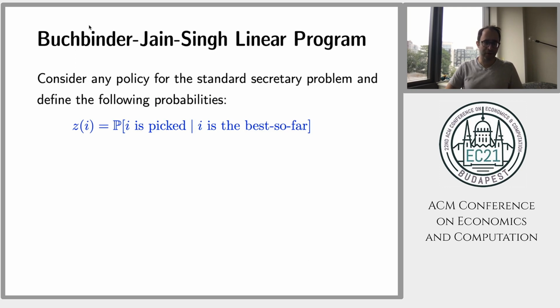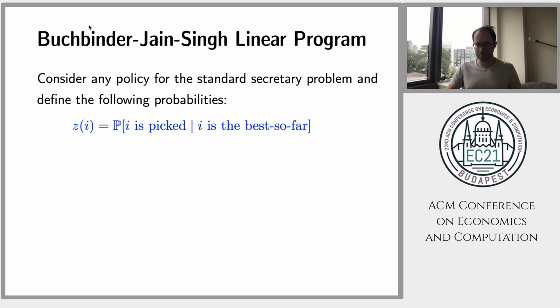To give you a flavor of what the proof is like, I will first describe the linear programming formulation by Buchbinder, Jain, and Singh for the original secretary problem. What they did is the following.